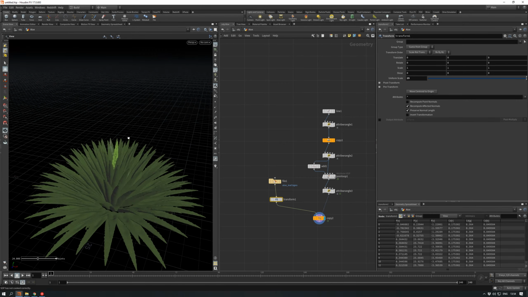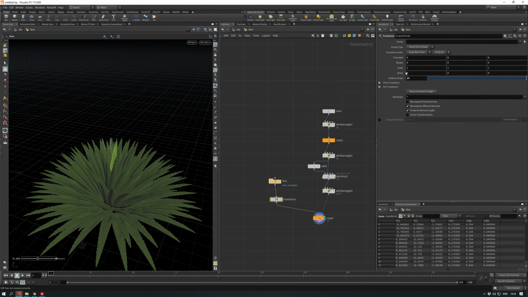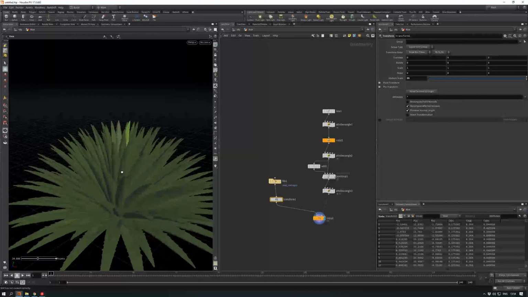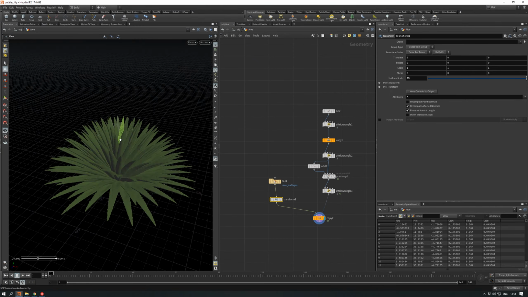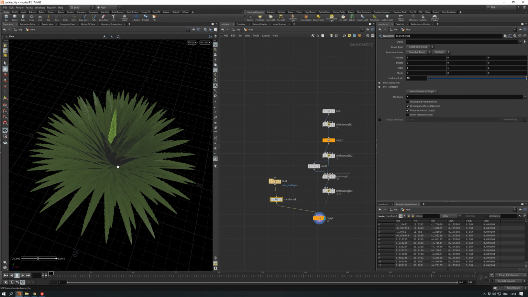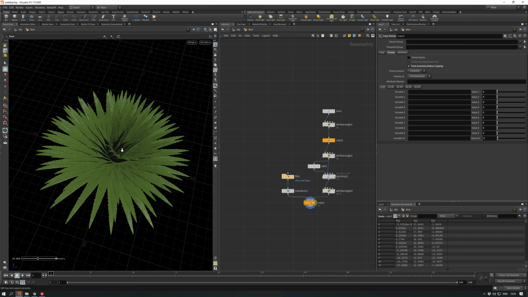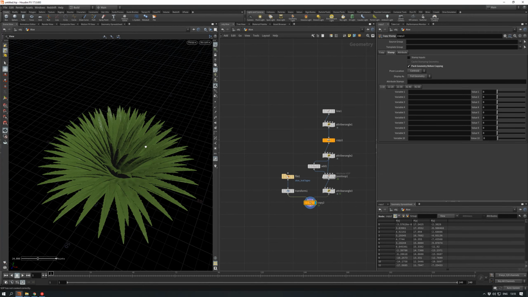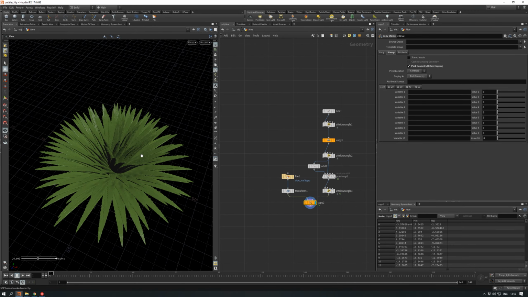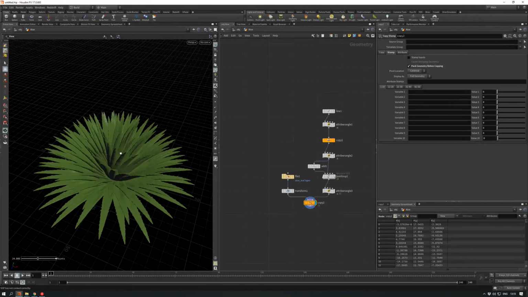25. See gaps. 35. That's great. Cool. And in addition, we need to pack geometry, check this box, pack geometry before copying. So the leaves copied now are much lighter.